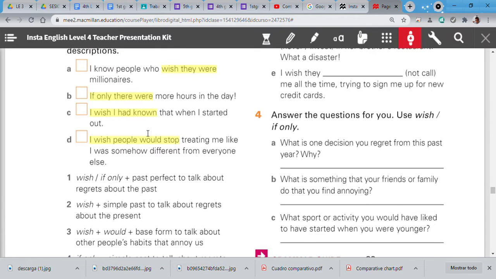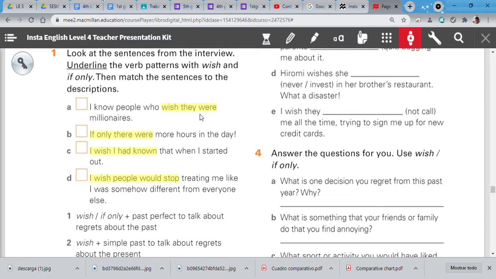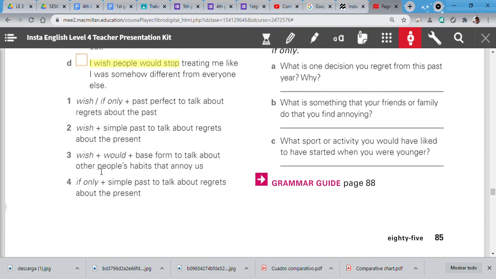Simple past. Which is simple past? Wish plus would plus base form to talk about other people's habits that annoy us. If only plus simple past to talk about regrets about the present.